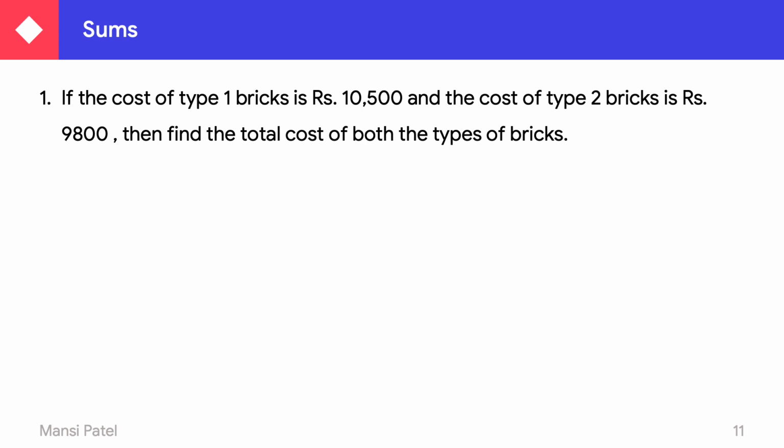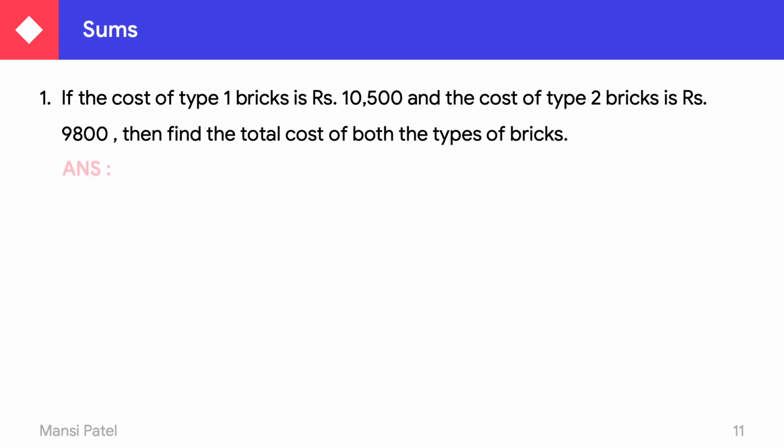We have to do addition or subtraction. To decide, we have to see the last statement. Your last statement is find the total cost. With the help of this clue, we know that in this sum we have to do the addition of the cost of type 1 brick and the cost of type 2 brick.